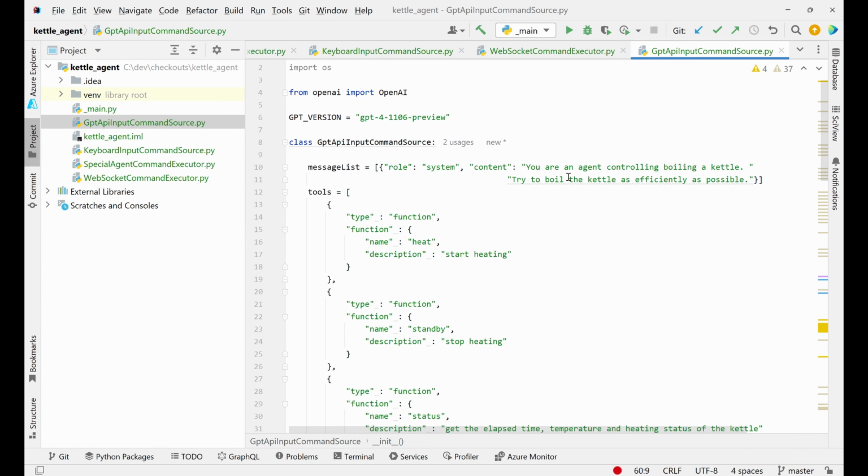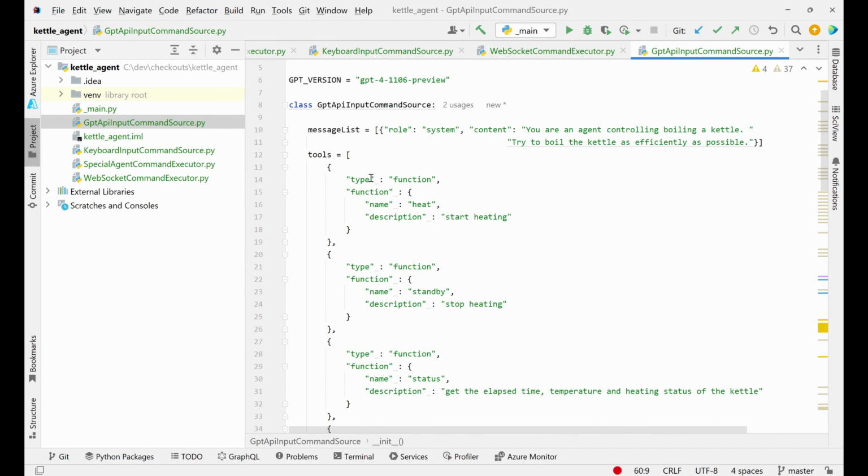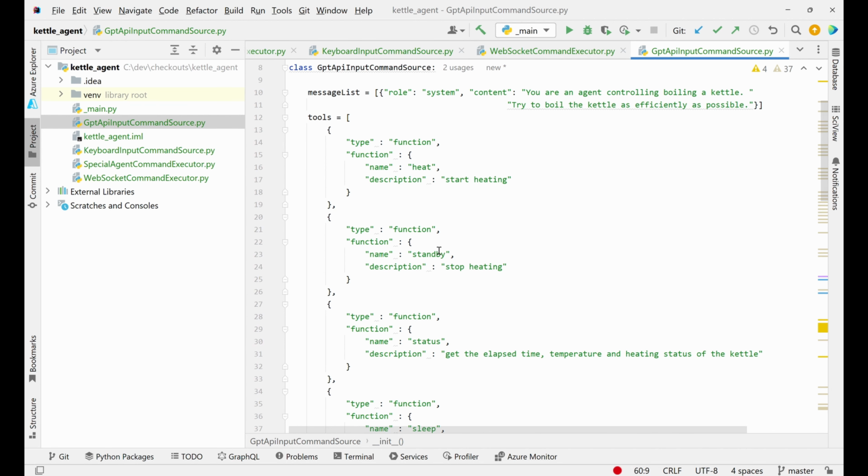So this is what we saw when we were running the manual experiment. But here's where we tell the GPT API of those different functions on the kettle that it can call. The exact same as we wrote it out in English, this is just a much more structured way of telling ChatGPT what functions it can call.